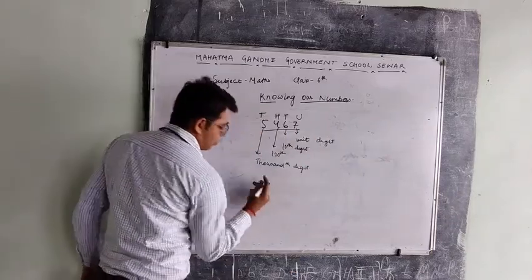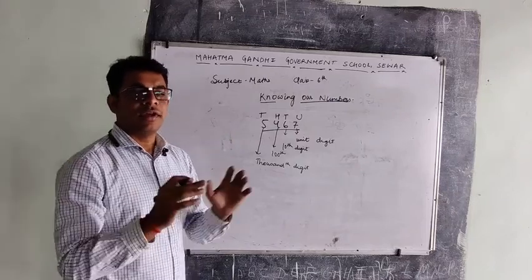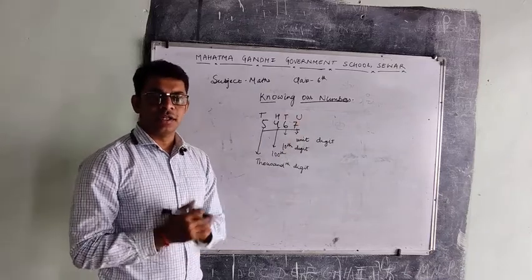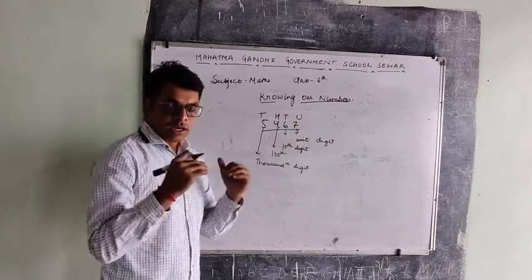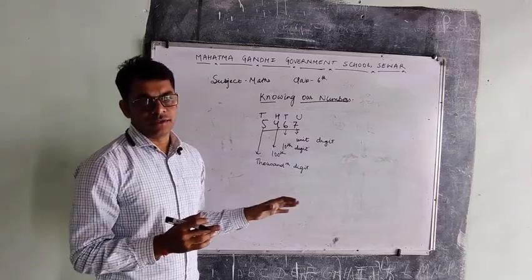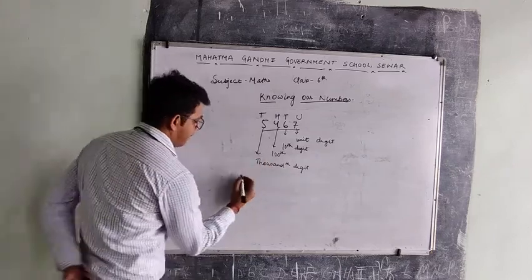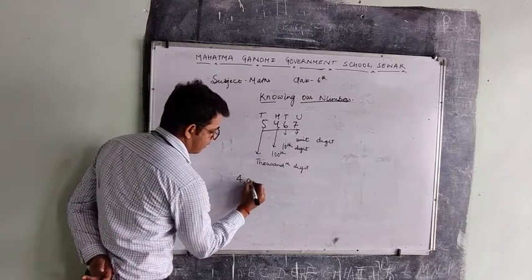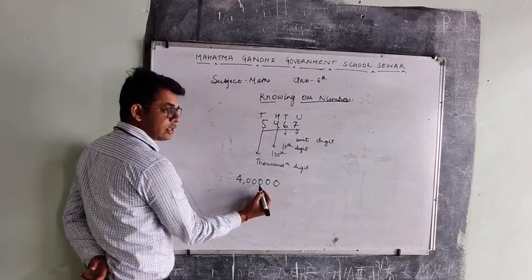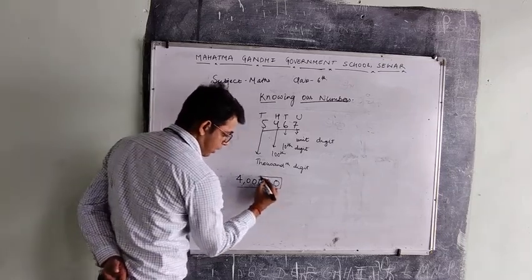Now we will talk about much greater numbers. We are living in a society, in a world where very large numbers exist, like 1000 kilometers, 1 lakh kilometers. The distance between Earth and Moon is around 4 lakh kilometers. So how will we write and how will we round off these numbers? Unit digit, 10 digit, 100 digit, 1000 digit, 10,000 digit, and lakh digit. So this is 4 lakh.